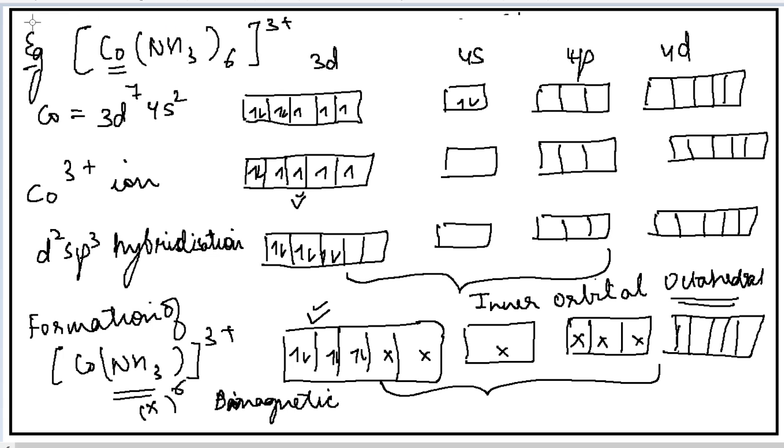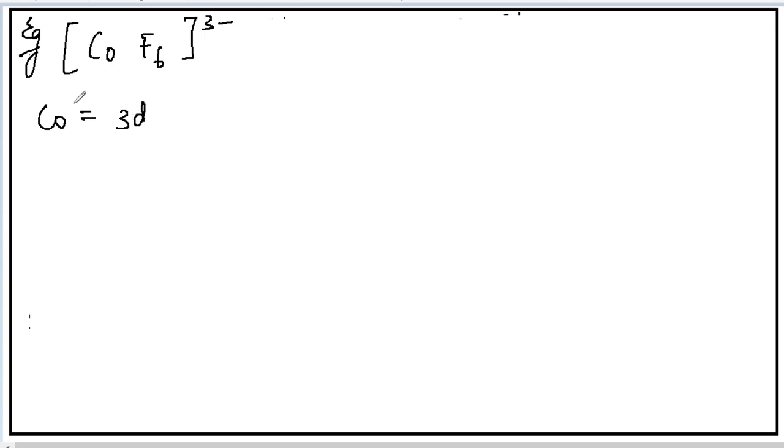Next I will take the formation of another complex. Another example is also a cobalt complex. Again the hybridization, the cobalt is 3d7 4s2. We will arrange the electrons as we did in the earlier example, on the basis of its configuration.